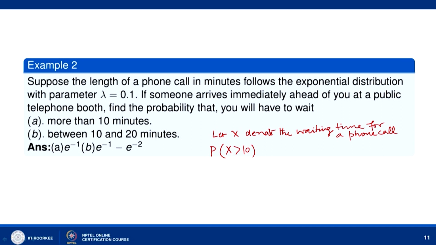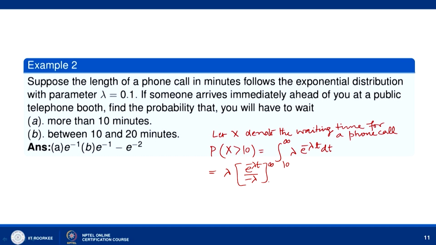So, this will be the integral from 10 to infinity of lambda e to the power minus lambda t dt, and lambda is equal to 0.1. We can write lambda outside, and then the integral from 10 to infinity of e to the power minus lambda t is e to the power minus lambda t divided by minus lambda.